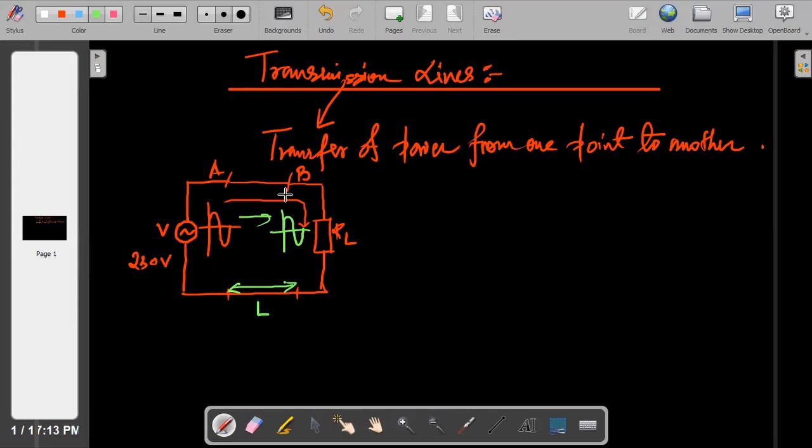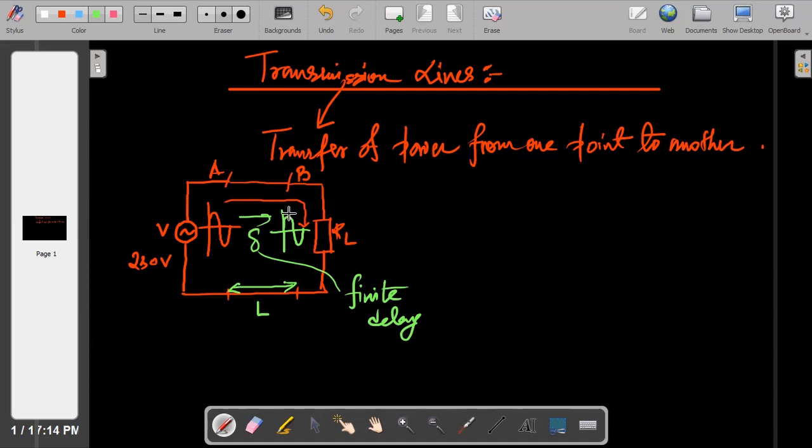So from A to B, the current is flowing, right? For traveling this small distance, we take a delta amount of time. We can say this is a finite delay, the amount of time taken to transfer this current from here to here.